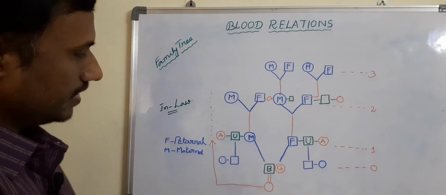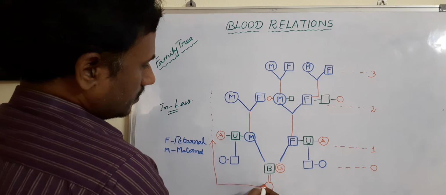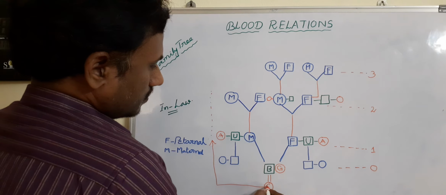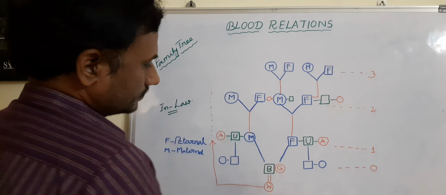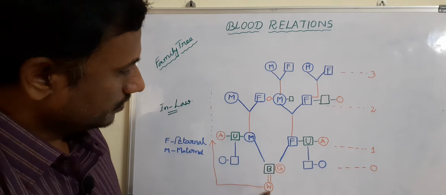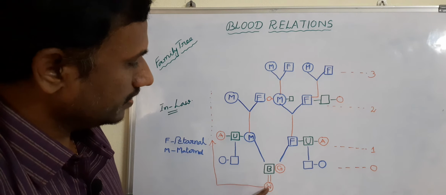Then what is the relation? Suppose I am using the word W, wife. Here this boy married to this W, then here these two are husband and wife.